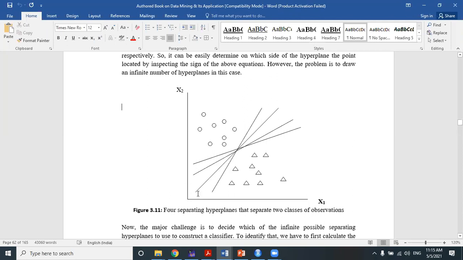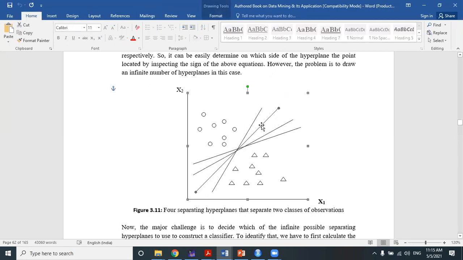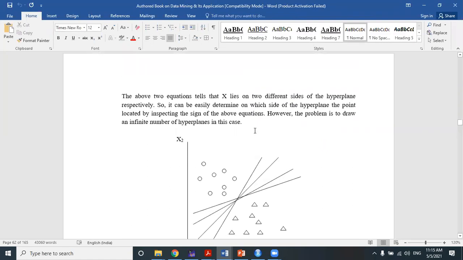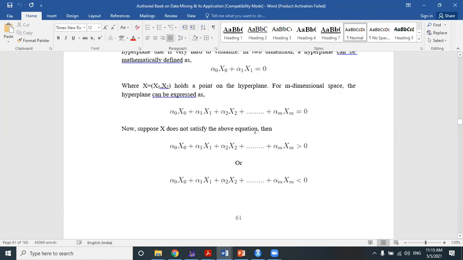Okay, infinite number of straight lines we can draw here. So our objective is to find which is the most useful or suitable straight line among this infinite number of straight lines to separate these two observations, that we need to classify and derive here, right?